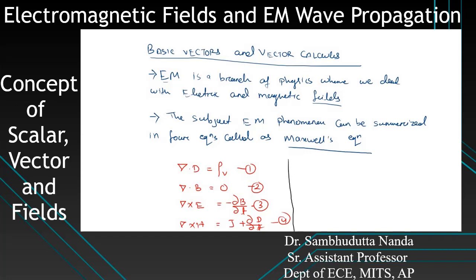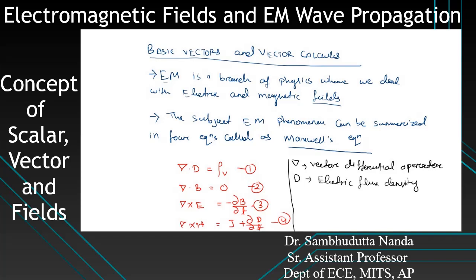So now what are the terms used here? Let us quickly write what the terms are. Del is the vector differential operator. That's why you need to know basic vectors and vector calculus. So here we'll learn what the vector differential operator is. Next term is D. So what is D? It is the electric flux density.